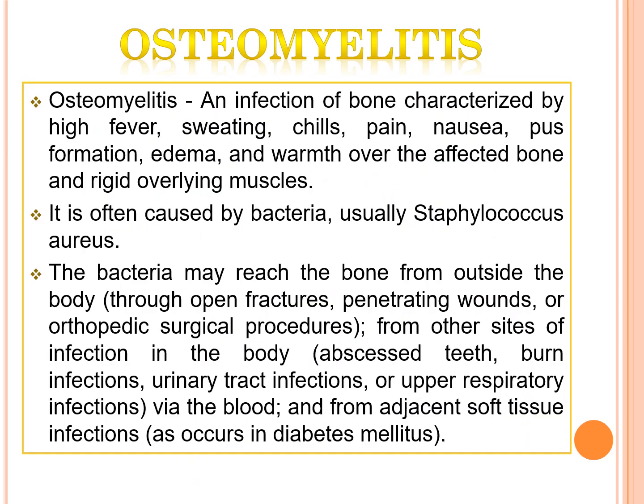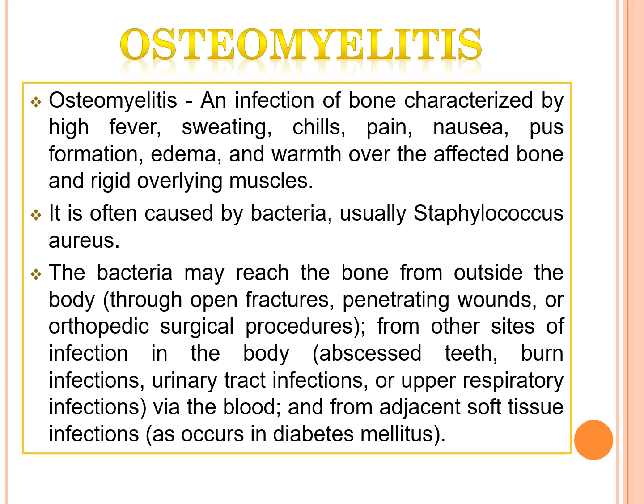Now coming to the next condition, osteomyelitis, an infection of the bone characterized by high fever, sweating, chills, pain, nausea, pus formation, edema and warmth over the affected bone, and rigid overlying muscles. It is often caused by bacteria, usually Staphylococcus aureus.